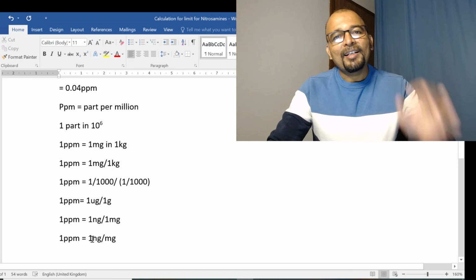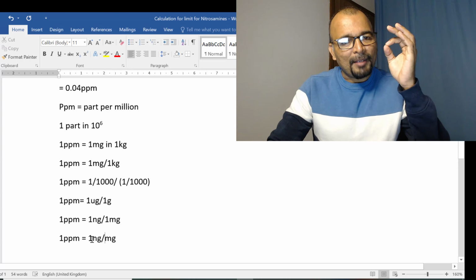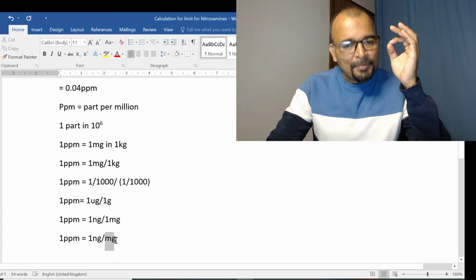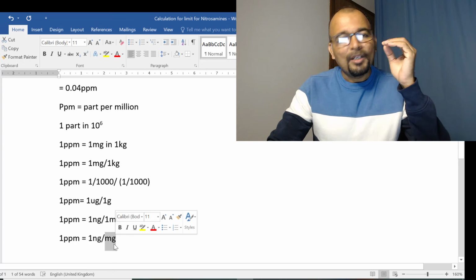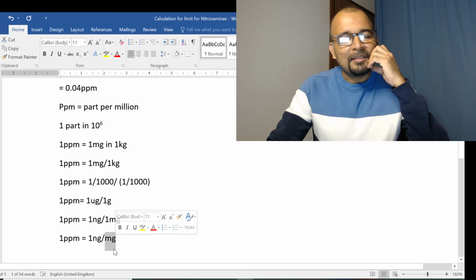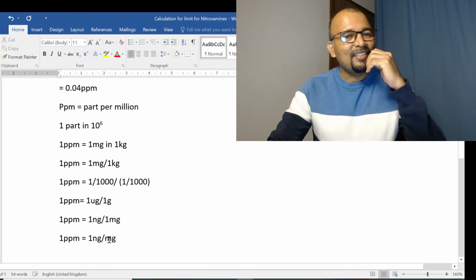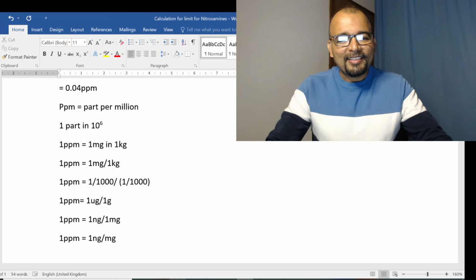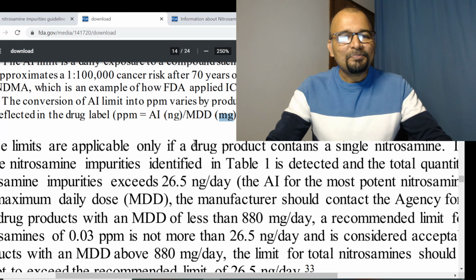So if you have a compound in nanogram, in the whole substance in terms of milligram, you actually end up getting the ppm. And that is the logic behind why this calculation formula has appeared over here, to convert the acceptable intake into a ppm limit.